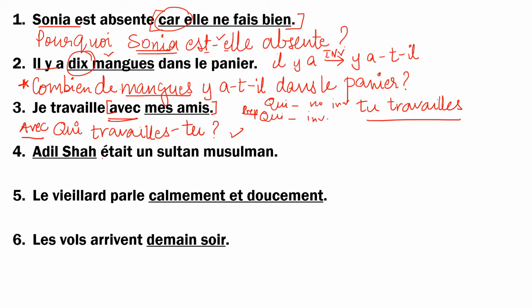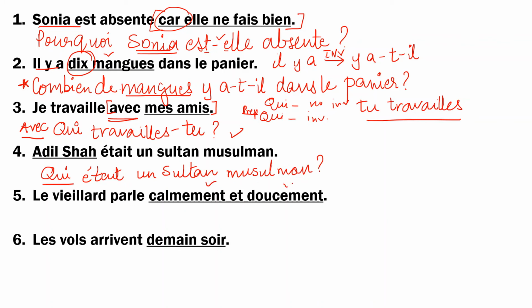Then Adil Shah était un sultan musulman. Here you're talking about a person, so it is qui. Now when you're starting straight off with qui, there is no inversion happening. It is just qui. You will not invert anything. So you will say qui était un sultan musulman? Question mark, important.